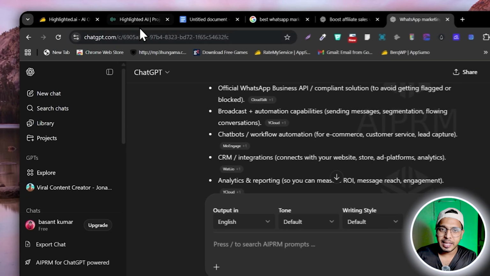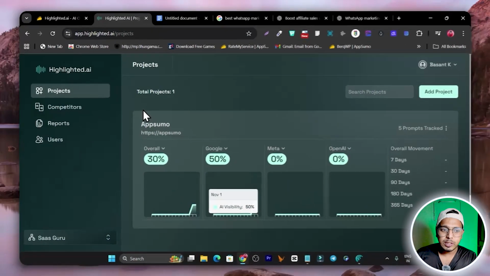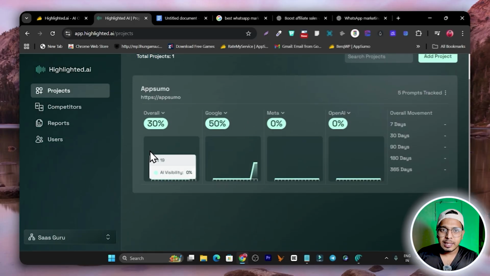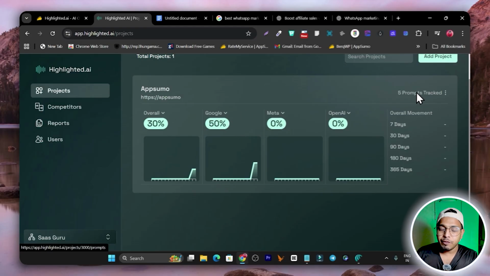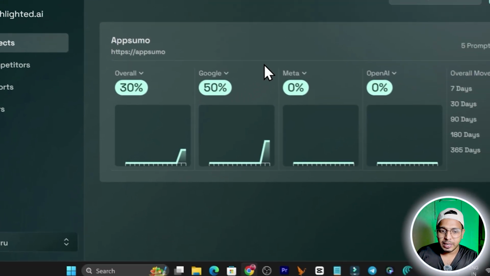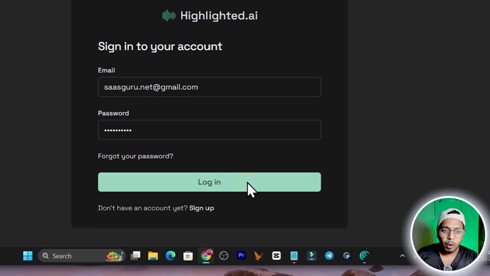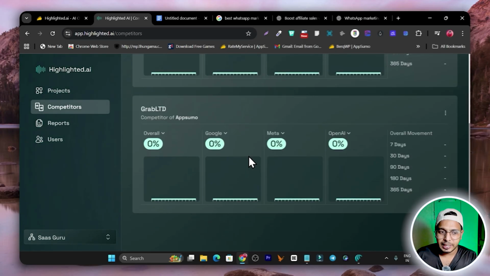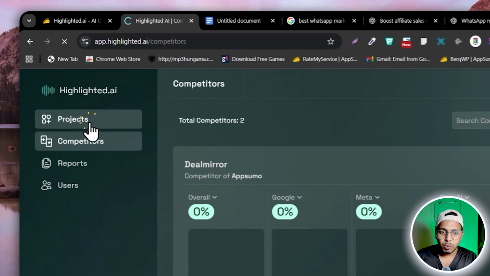So this is Highlighted AI. The best thing I like here is that all you have to do is add your website and the queries you want to track, and after that it gives you the overall monitoring. For example, right now on Google AI Overview for AppSumo, for the prompt I have added for tracking, it is suggesting at 50%. On Meta and OpenAI, it is also giving some traction. You can also add competitors to check whether they are getting any traffic for these queries or not. This is how this platform is going to help you.